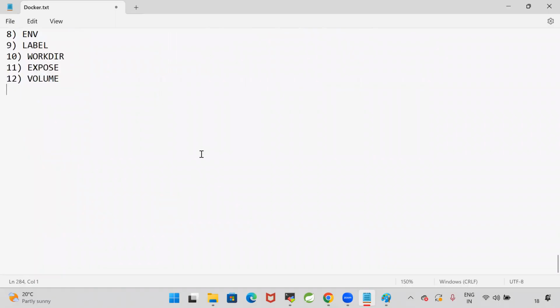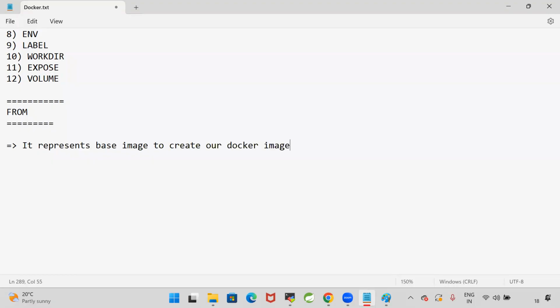So the first one is FROM keyword. What is this FROM keyword? FROM keyword is used to represent the base image to create our own image. It represents the base image to create our Docker image. So now I want to run my application. I have the code, and to run this code, I need Java. So Java is called the base image to run my application.